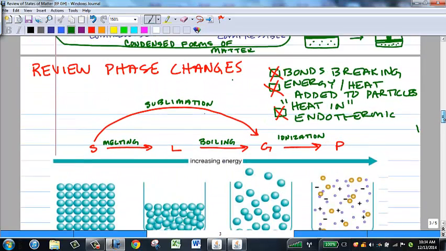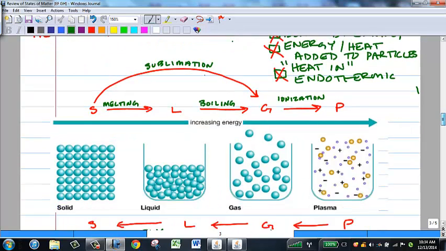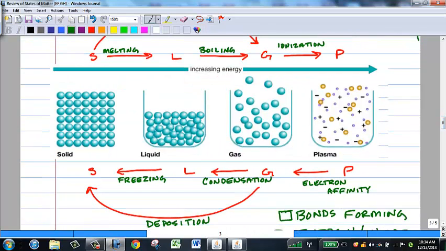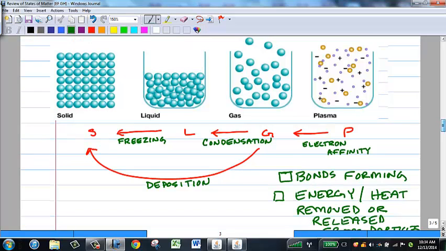The phase changes that are the reverse of the endothermic phase changes are exothermic. So when gas molecules form bonds to make a liquid, we call that condensation. And forming bonds releases energy. And when liquid atoms or molecules form bonds to become a solid, again, energy is released. If the gas molecules go directly to the solid state, we refer to that as deposition.